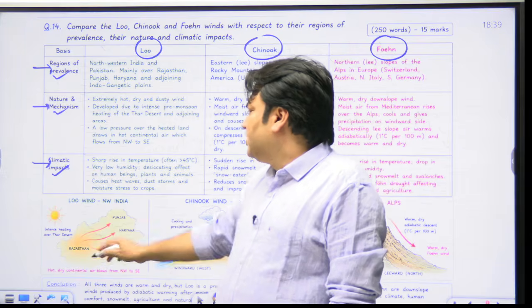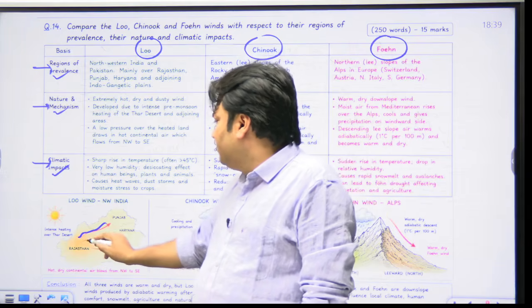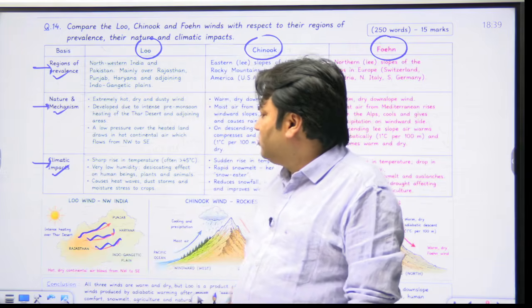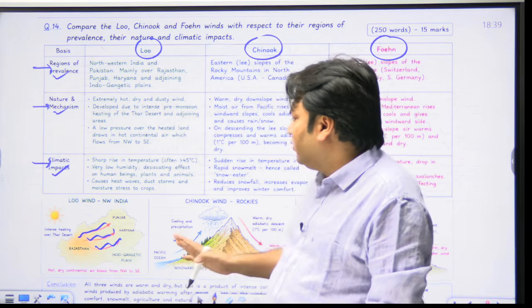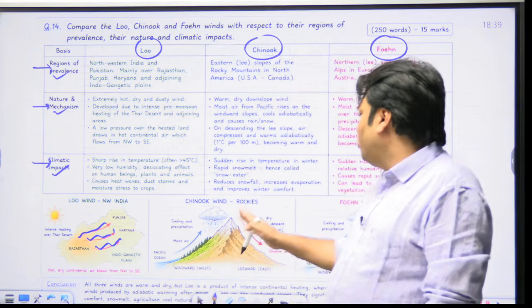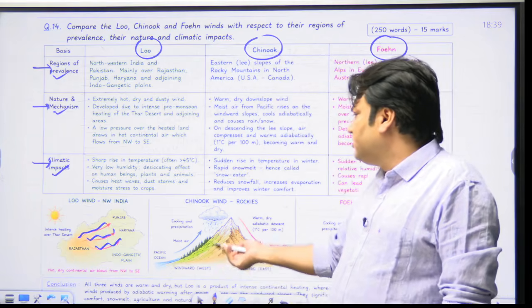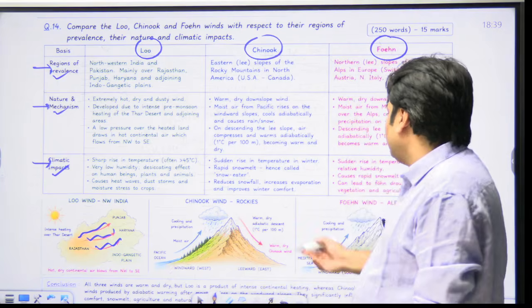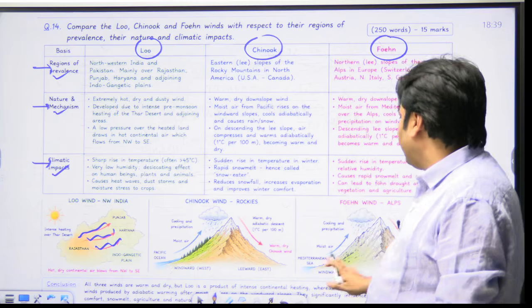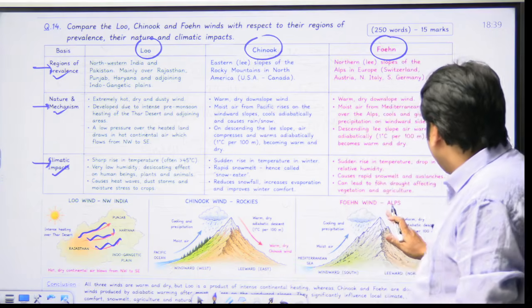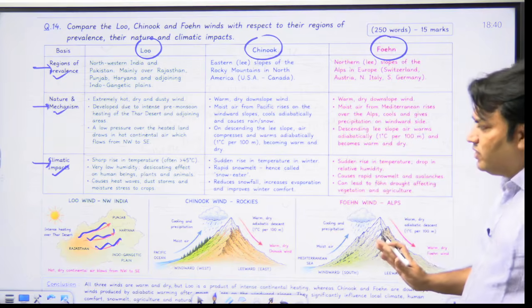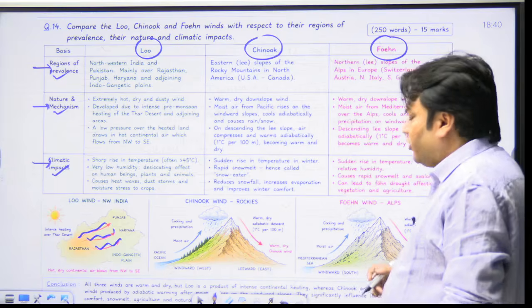You can explain this simple rough sketch, draw these arrows, and you can write Thar Desert, Rajasthan, Punjab, Haryana, Indo-Gangetic Plain region. For Chinook winds, you can give a hint, like we are talking about the Rockies. For Fawn, we are talking about the Alps. We are talking about this leeward side, right? So this you will explain, okay? And these points you will write in your answer.